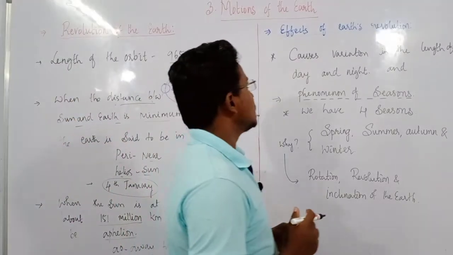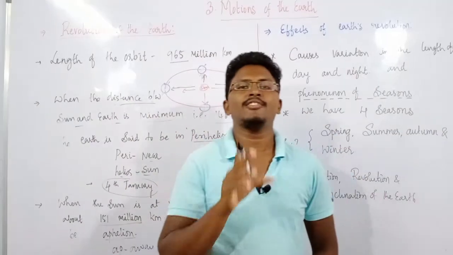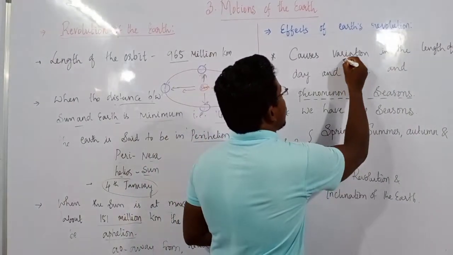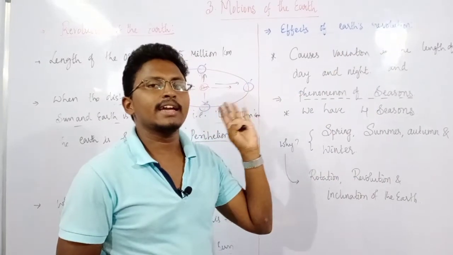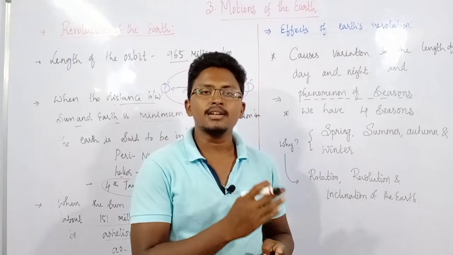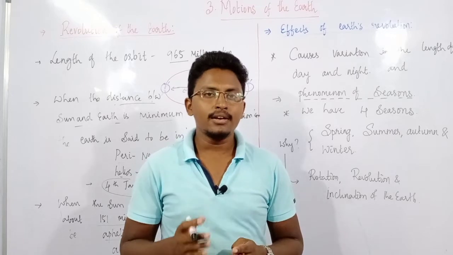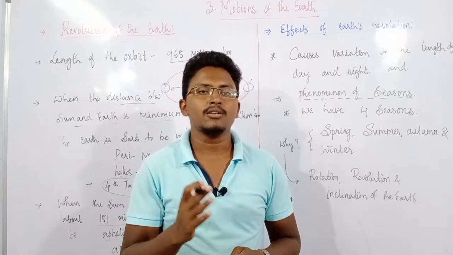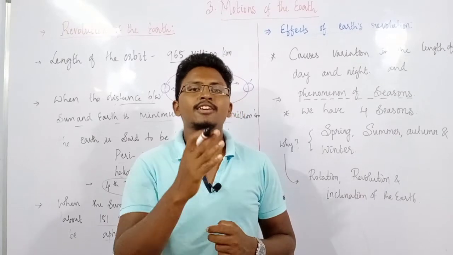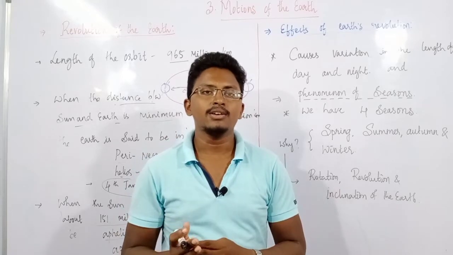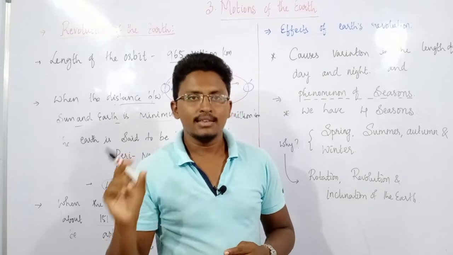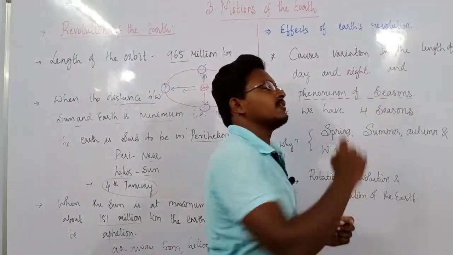Then the other effects of this earth revolution. What are the main effects of the revolution of the earth around the sun? The first and very important thing is that it causes variation in the length of day and night. Suppose you observe during the winter season, the sun sets by 5 or sometimes even at 4 o'clock, whereas during the summer season the sun sets sometimes at 7 o'clock or 6:45 in the evening. So there is a difference in the length of day as well as night. This variation between the length of the day and the length of the night is caused by this revolution of the earth around the sun.